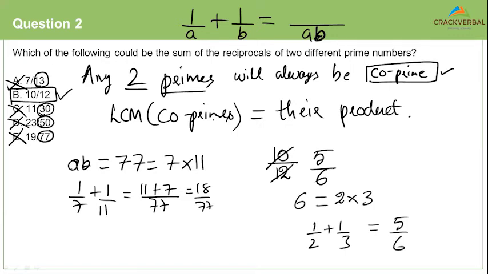Okay, so you had to bring in your knowledge of prime numbers here, and you had to use a little bit of elimination strategy here to be able to rule out most wrong answers. After that, you had to estimate based on your knowledge of fractions. Doubts here? Any doubts or queries?